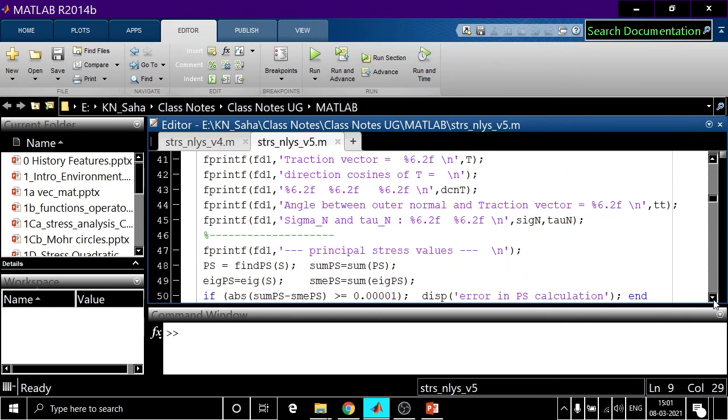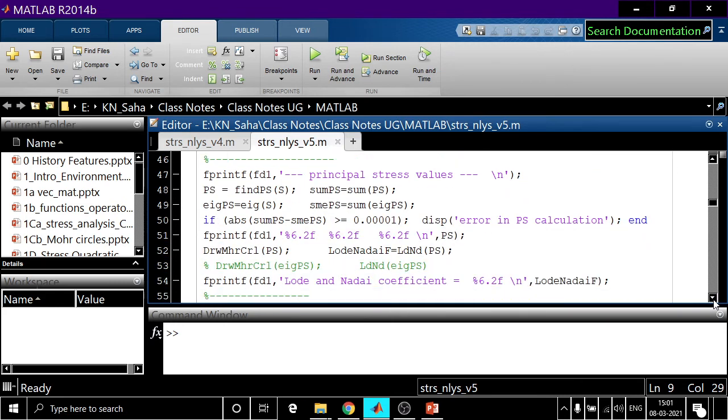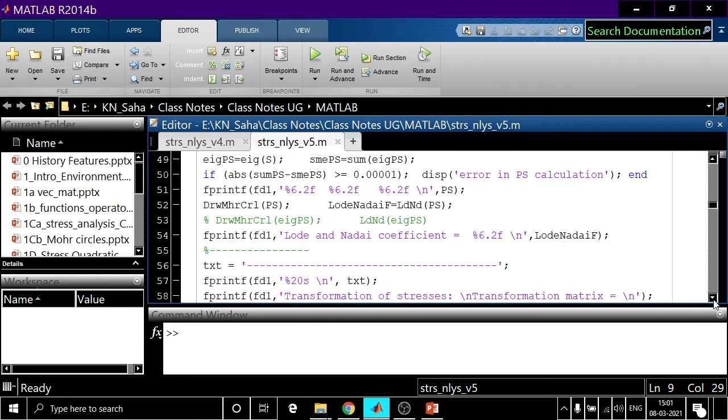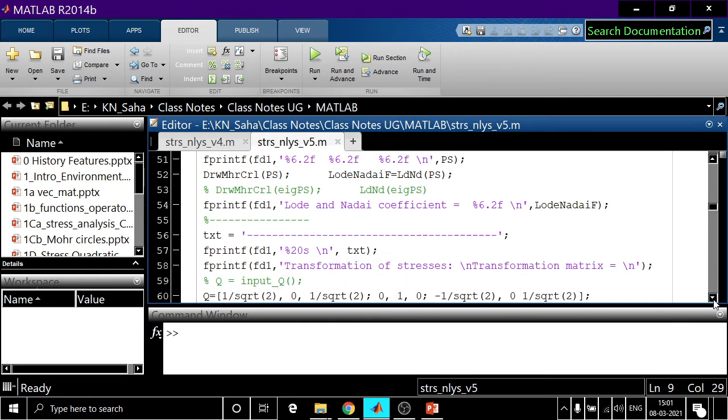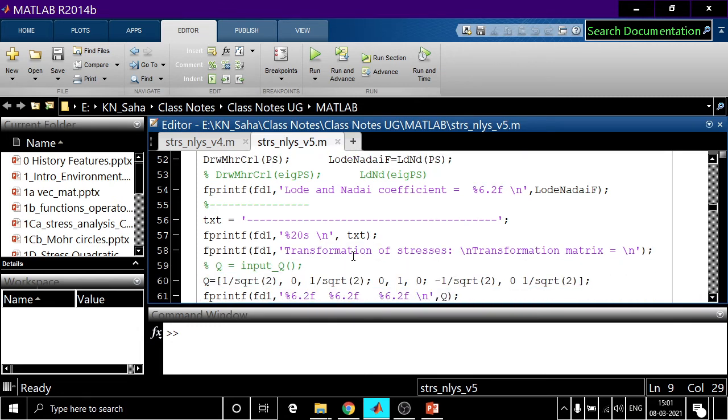If printf, then principal stresses. So this is where we are starting the transformation of stresses. In the output file, if we run this program, it will create this line first.